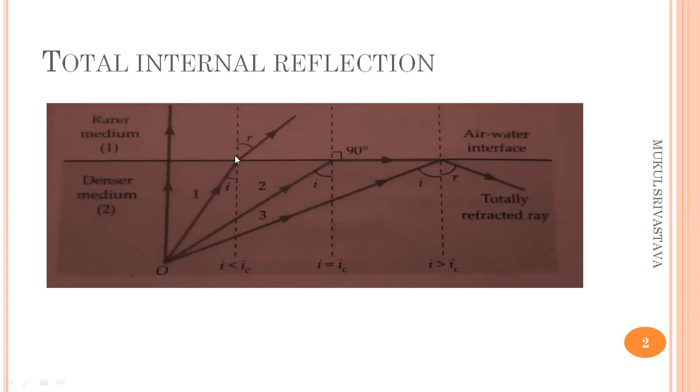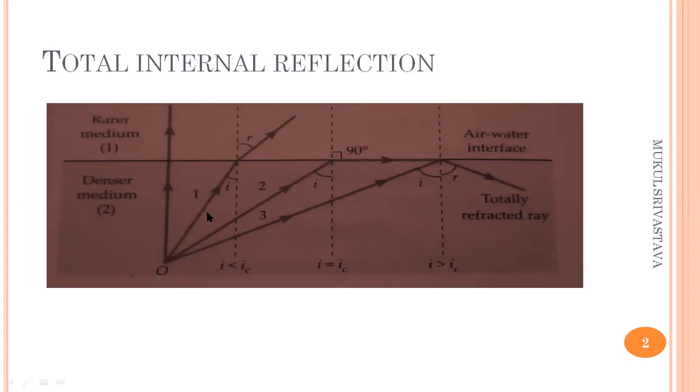As the ray moves towards the rarer medium, you can see that water is the denser medium and air is the rarer medium, and this line is the interface of air and water.